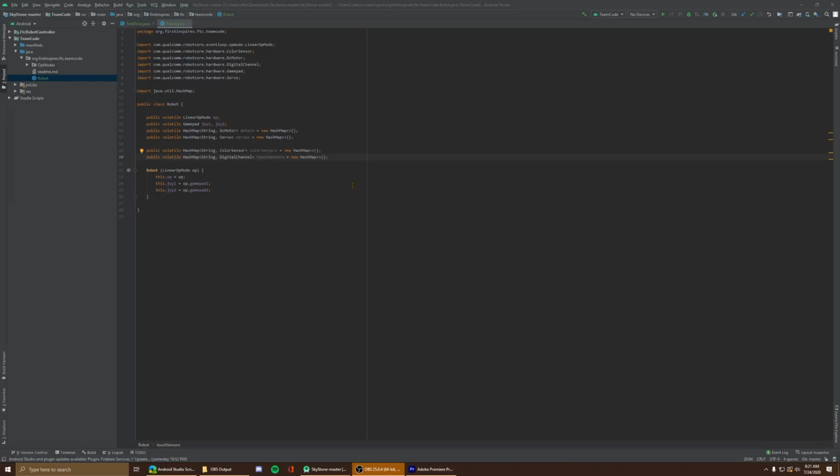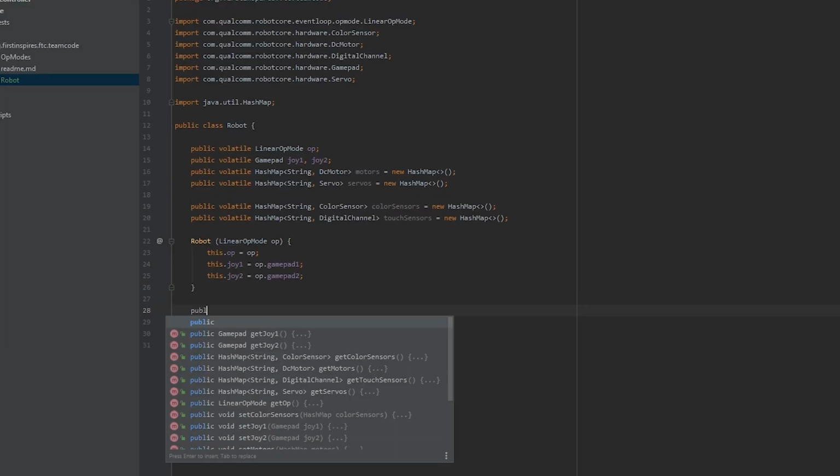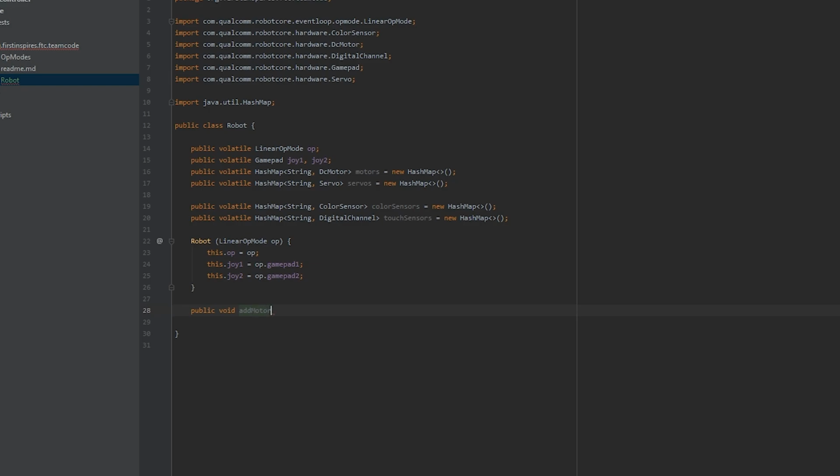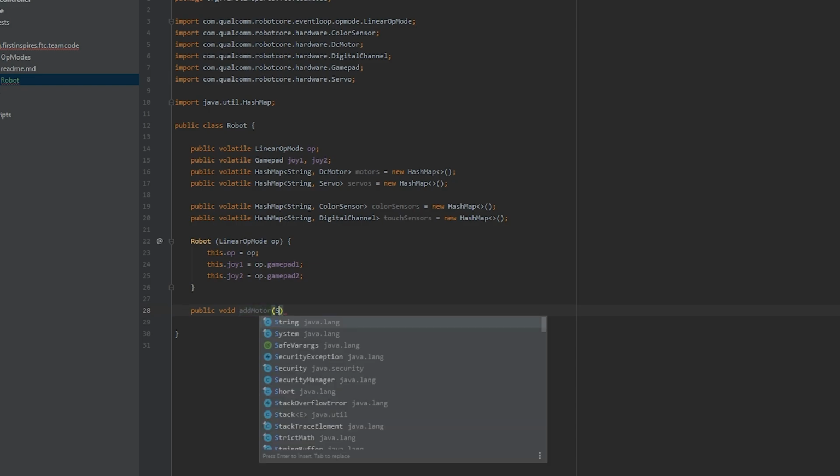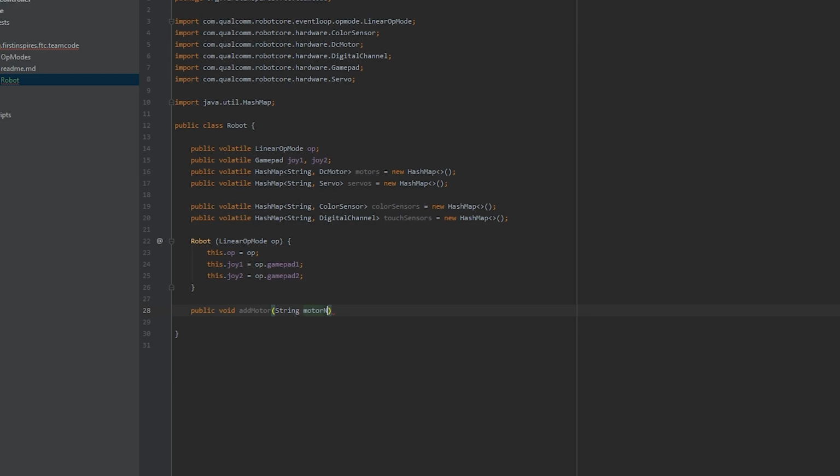Now that we define the controllers, you may be wondering how we'll add motors, servos, and sensors. For these, we'll need special standalone methods to handle them, since we won't be directly adding them in this class. To add motors, create the method public void addMotor. Inside of the parentheses, write out String motorName, and then two squiggly braces.